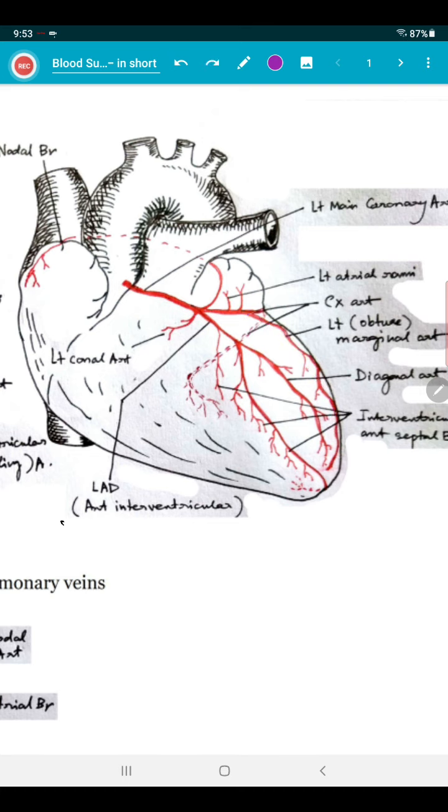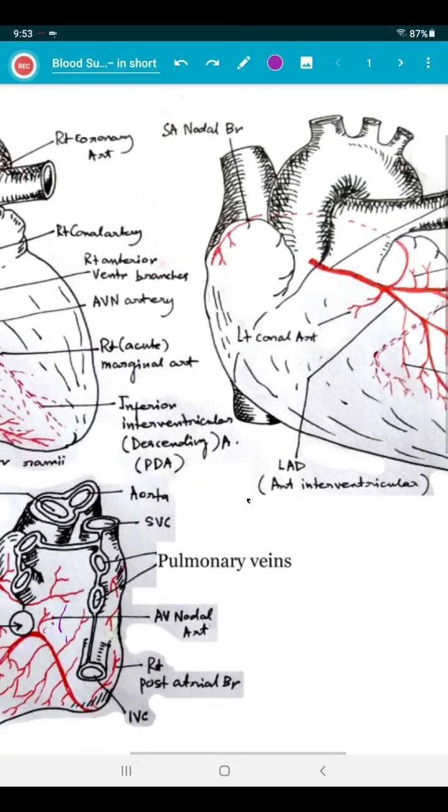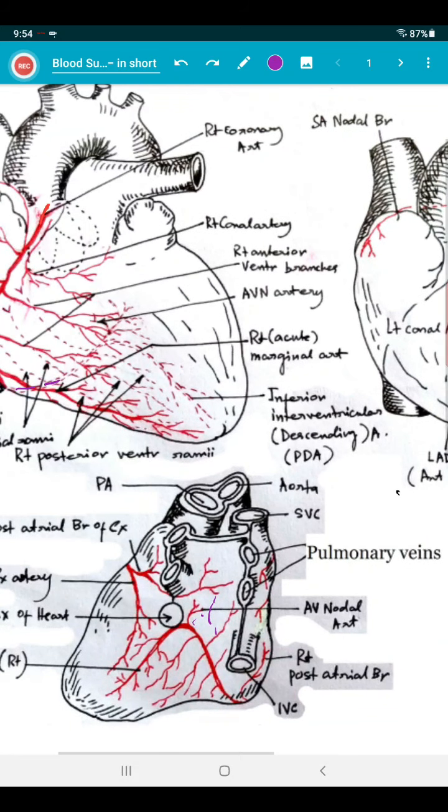Then the posterior interventricular artery, in 10 to 20% cases, and atrial branches of the circumflex artery. You can see the atrial branches of the circumflex artery here. Quick recap: the sinuatrial nodal artery in 35% of patients, the left marginal artery is a prominent branch which follows the left border of the heart towards the apex, the posterior interventricular artery, and an atrial branch of the circumflex artery.